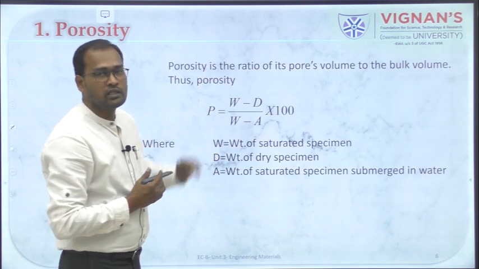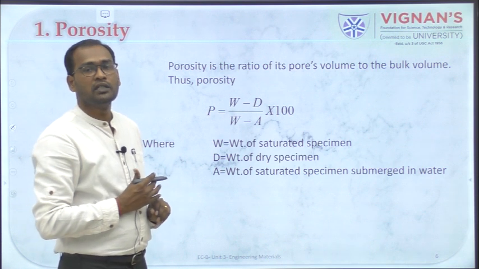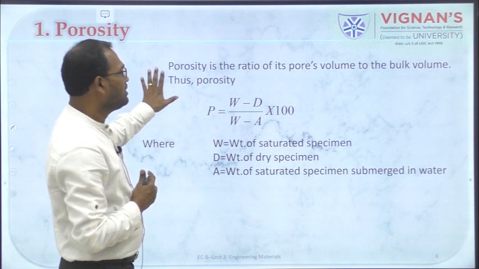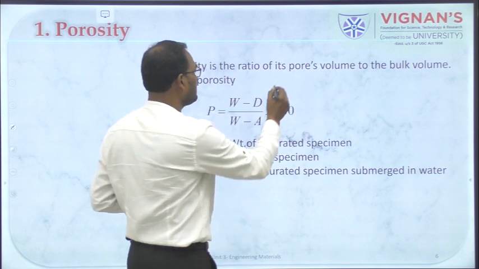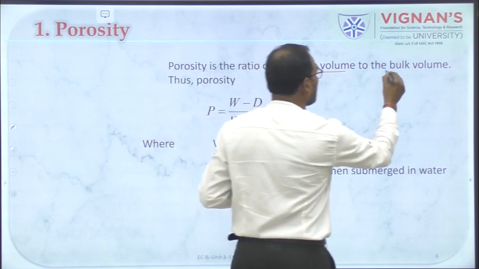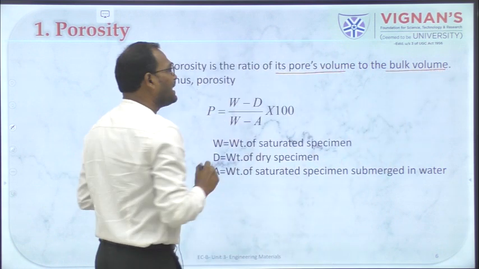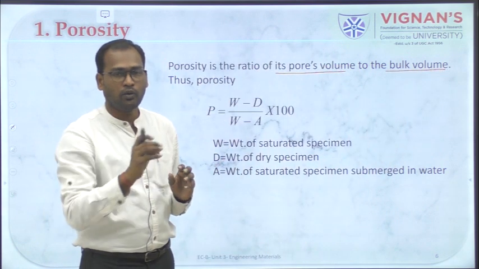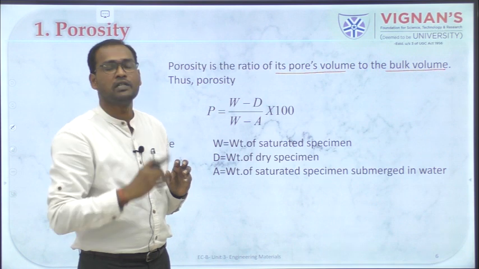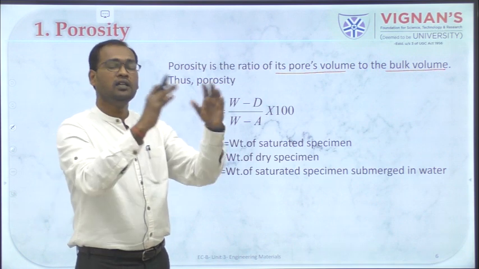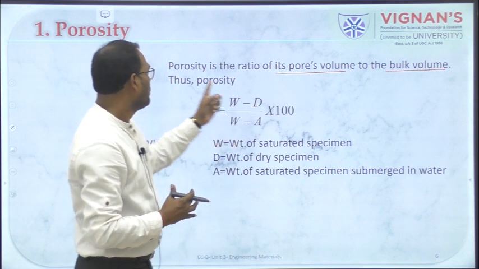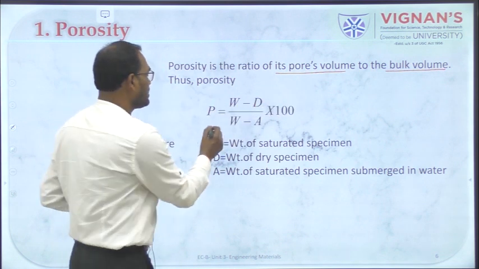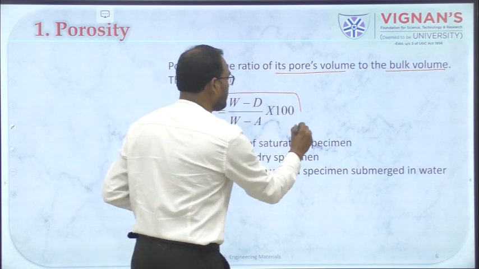Moving on to this simple equation where you can measure the porosity. So porosity is the ratio of the pore volume to the bulk volume. So it is a simple equation that connects the pore volume and the bulk volume. Okay, so the volume of the pores present in a material divided by the volume of the entire bulk material, a ratio of that will give you the porosity, and this is given by this equation.